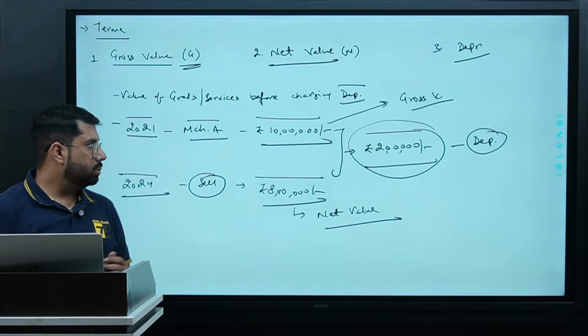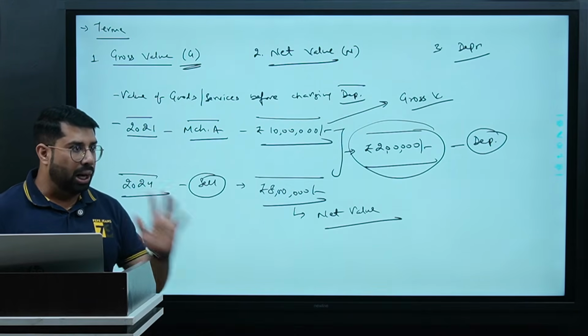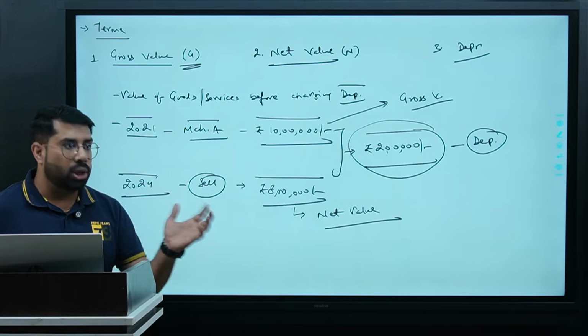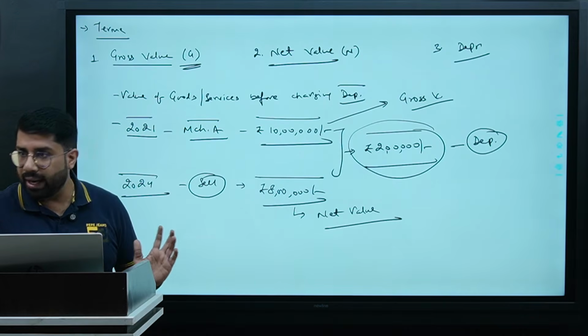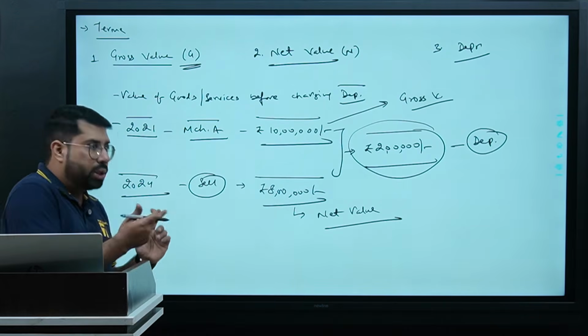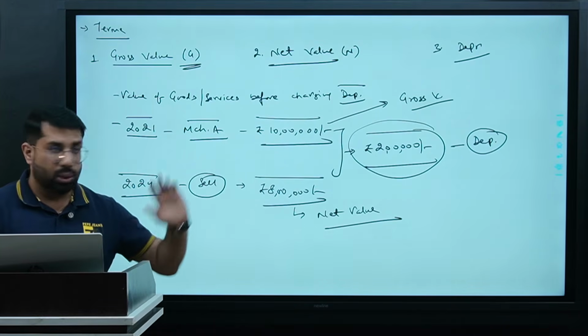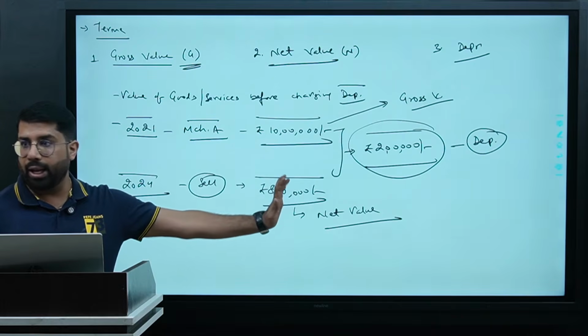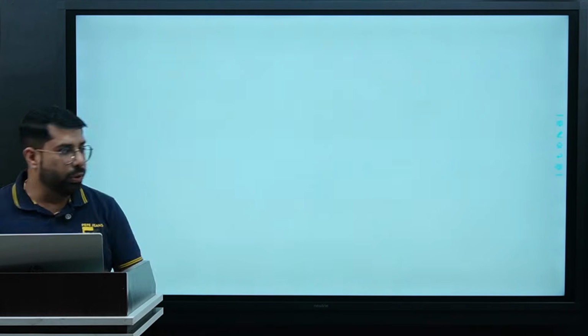And anyway, we can understand one more thing. If it is impossible to charge depreciation on some goods, we will not charge depreciation. That will be the gross value only. And few more things I will discuss in the upcoming part, and you will understand that part also. This part is clear? Any questions, any doubts here? Sure? Okay. Moving to the fourth point.